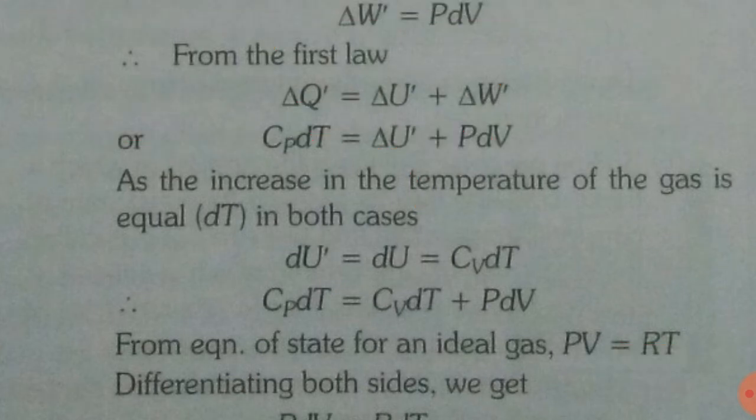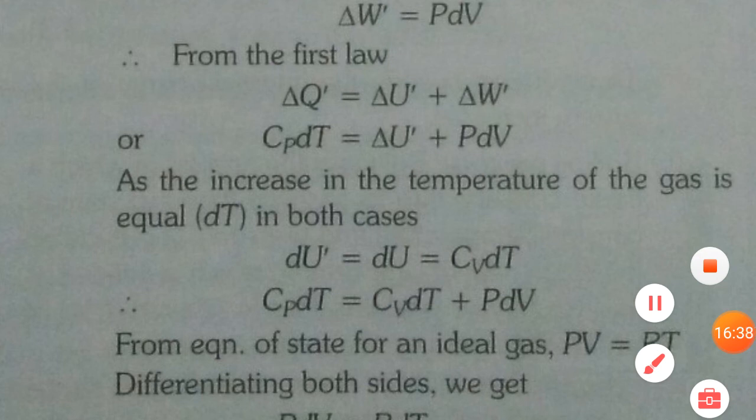As the increase in the temperature of the gas is equal in both cases, when the volume was fixed and when the pressure was fixed, the increase in temperature was the same. That means the increase in internal energy also should be the same.